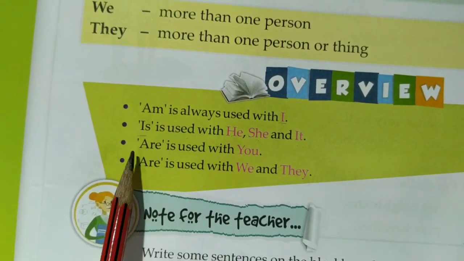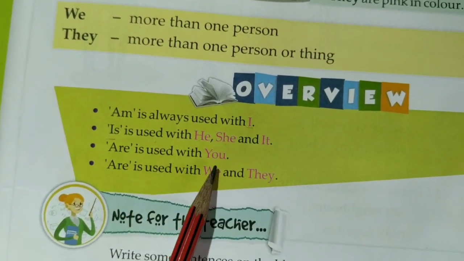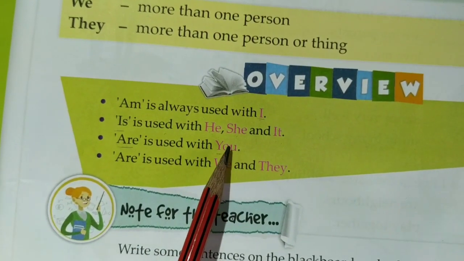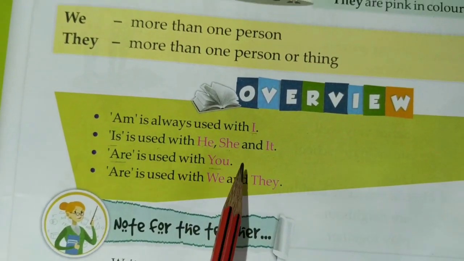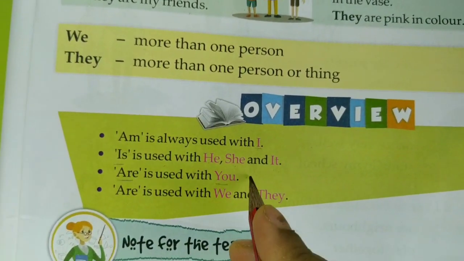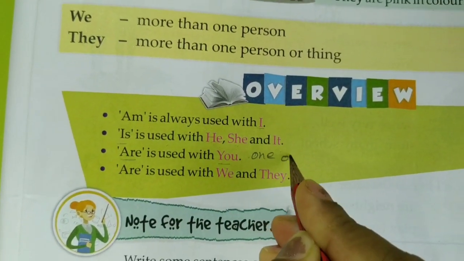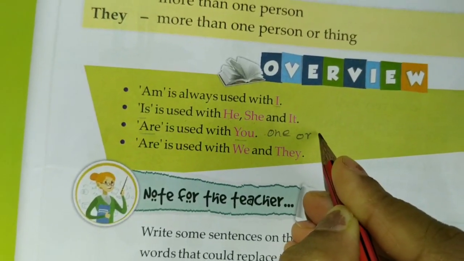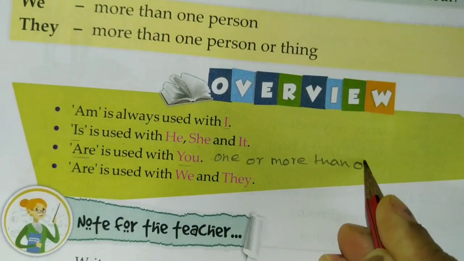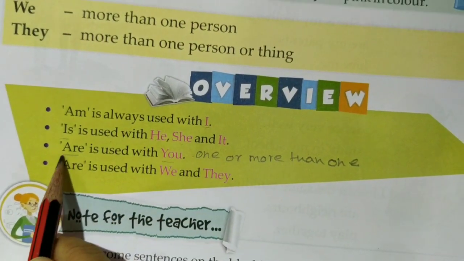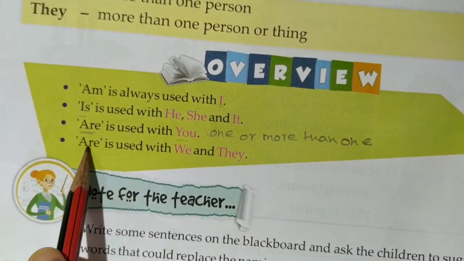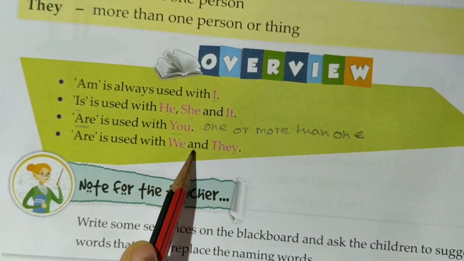Are is used with you. You is used for one person or more than one. For plural, we use are. Are is used with we and they.